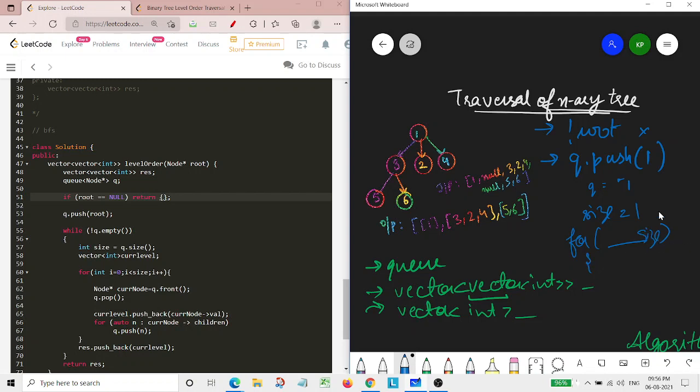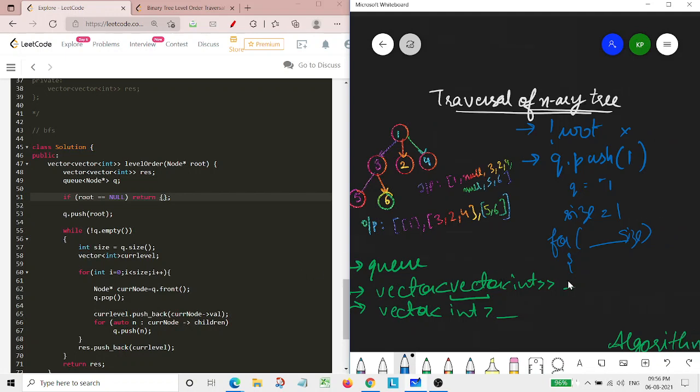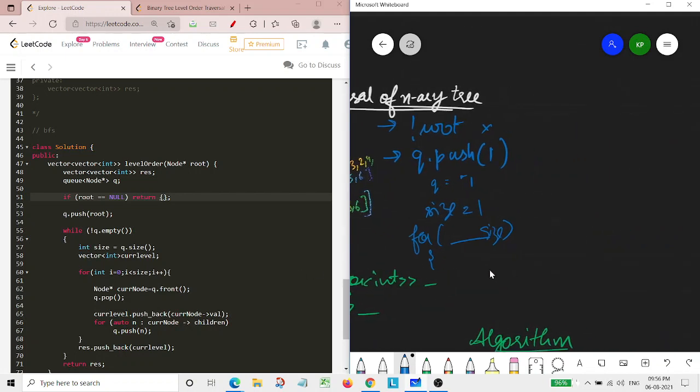At that moment, we simply need whatever is in front of the queue. That is, our current node value will be 1 and our queue will be empty here. Now our current level vector will have the value 1. Basically we denote it like this, and it will have value 1.